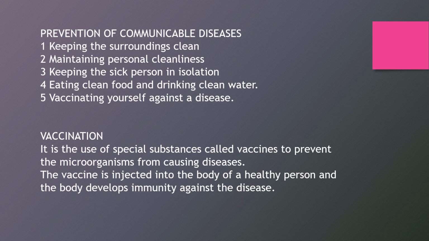Then, vaccinating yourselves against diseases. Children, we should take proper vaccines to prevent ourselves from different kinds of diseases. And you might have seen that you might be having a mark on your arms. When you were a kid, your parents would have vaccinated you against different diseases.